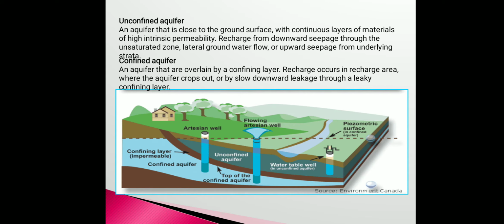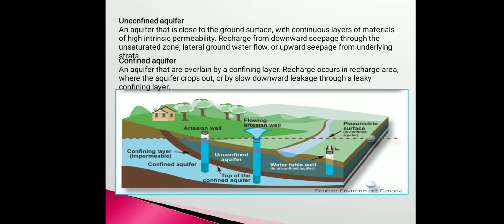So an unconfined aquifer is an aquifer that is close to the ground surface with continuous layers of materials of high intrinsic permeability, recharged from downward seepage through the unsaturated zone, lateral groundwater flow, or upward seepage from the underlying strata. This unconfined aquifer is at a shallow depth, near the surface, and it is under atmospheric pressure.